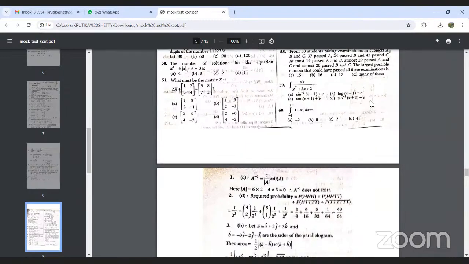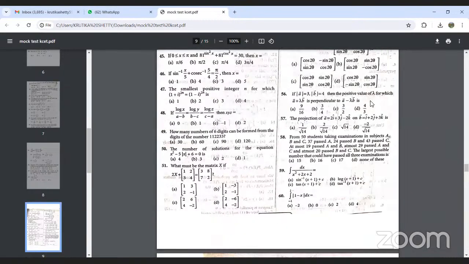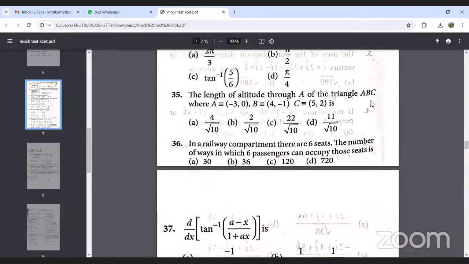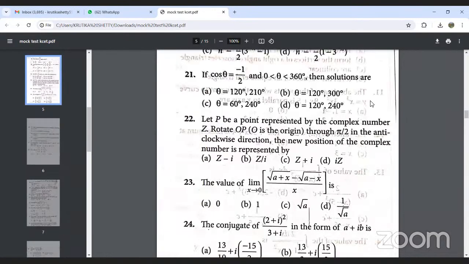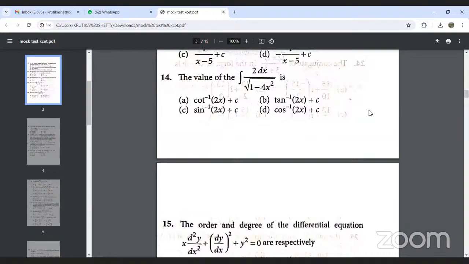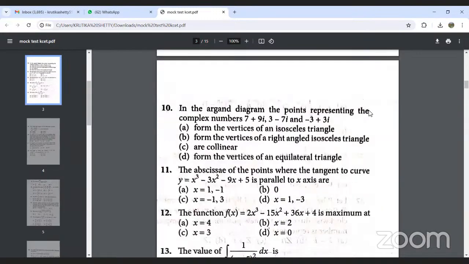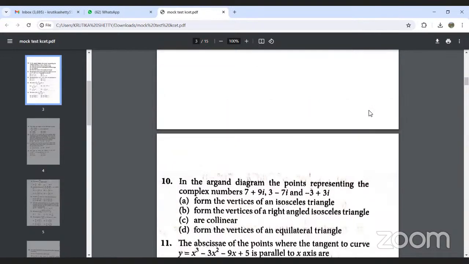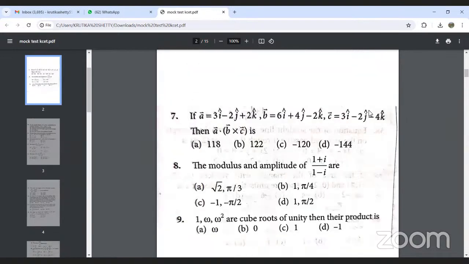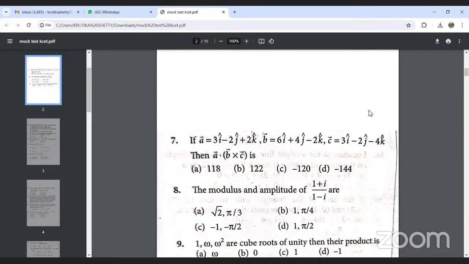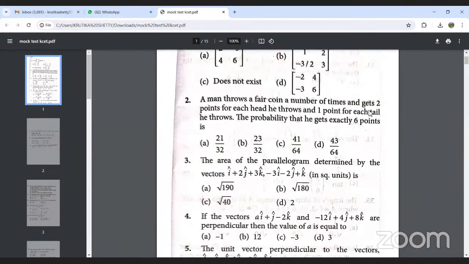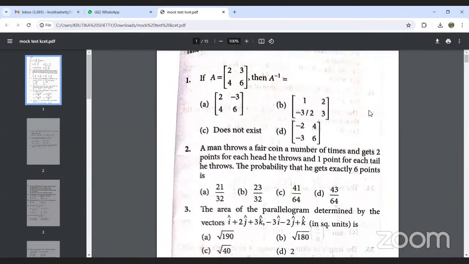So we will discuss now one by one the questions over here. At least I'll try to cover 30 questions, and the remaining 30 we can leave. So I have discussed the paper. Maximum questions are from the second year part. Very few questions you have from the first year part. We have gone through the model paper now.